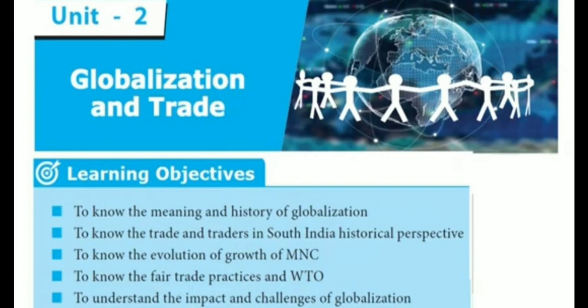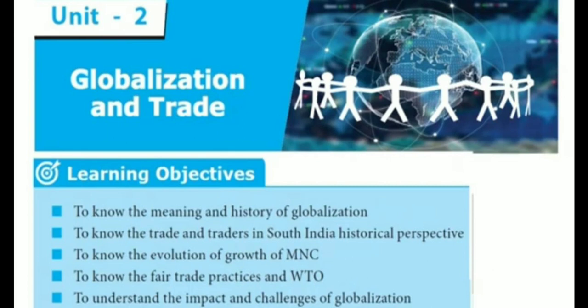So, under globalization, the international market for goods and services are integrated. Okay. What is trade? The buying or selling of goods and services between people or countries is called trade.